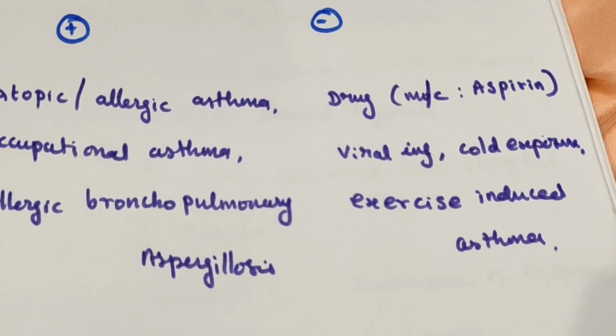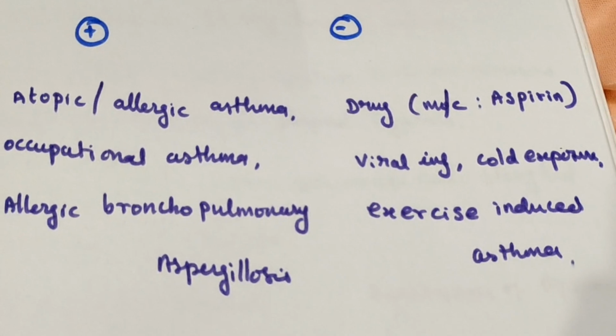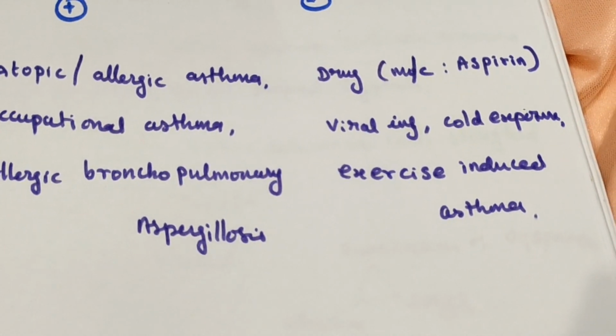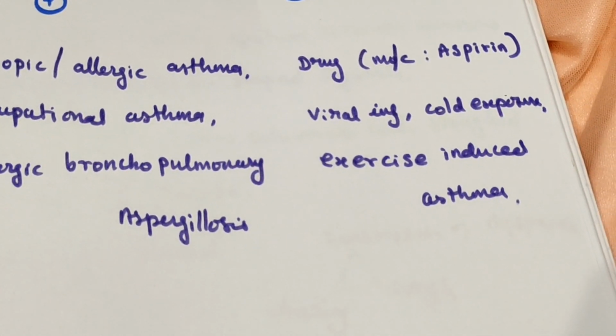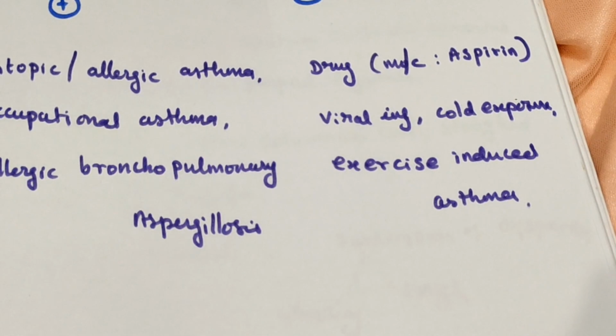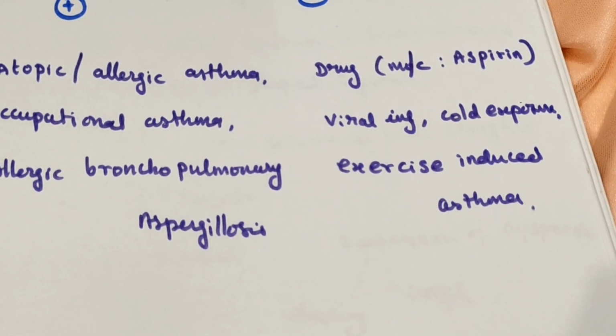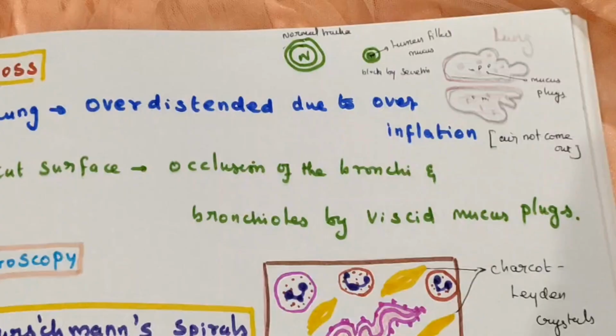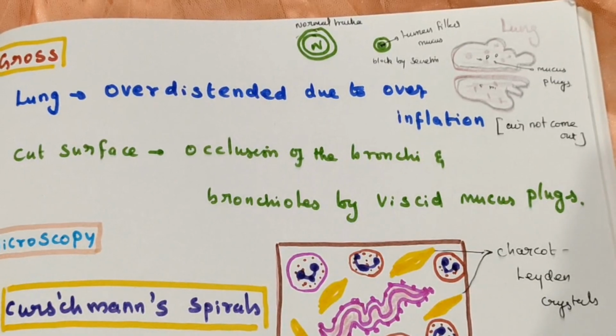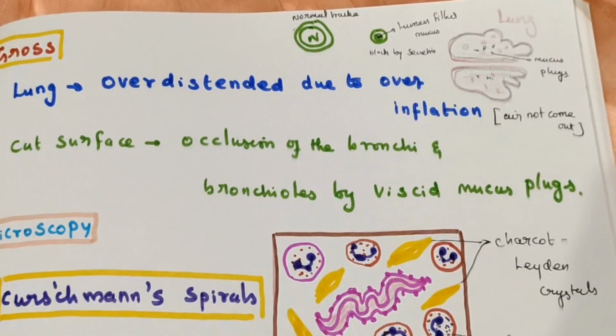Examples of disease: extrinsic factors, atopic or allergic asthma, occupational asthma, allergic bronchopulmonary aspergillosis. Here, drugs, most commonly aspirin, viral infection, cold exposure, and then exercise-induced asthma. These are the non-immune mechanisms, examples of intrinsic asthma.